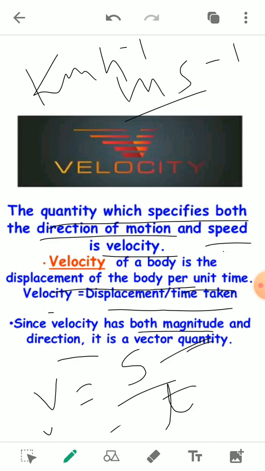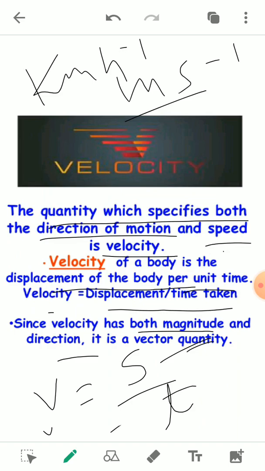So by this we are able to understand the basic difference between the speed and the velocity. Speed of an object has the magnitude only, but there is no specific direction.